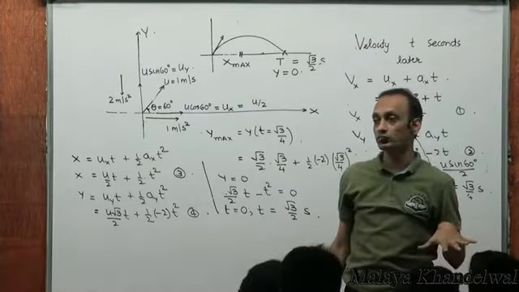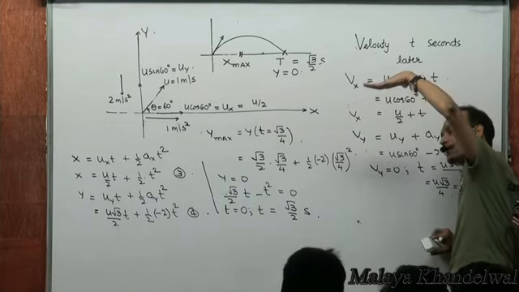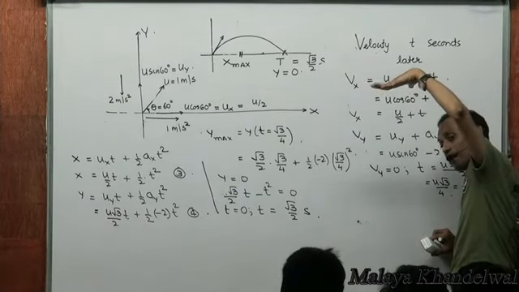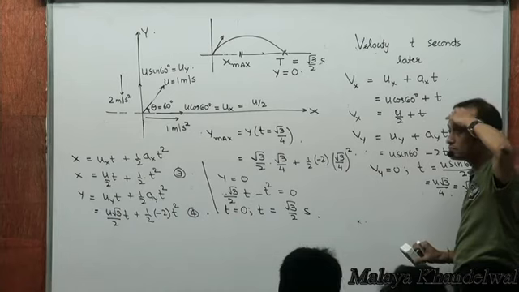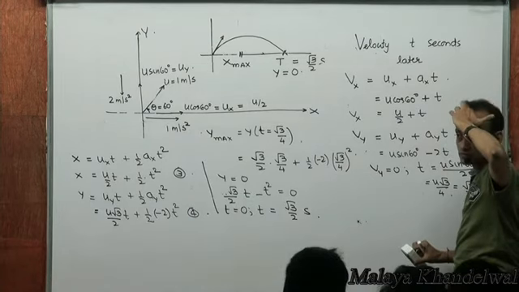Time taken to reach the maximum height is the time when Vy becomes 0. So for Vy to become 0, it does not matter what is happening horizontally. The horizontal component of velocity and acceleration will not have any bearing on the time it takes for Vy to become 0. That means the time taken to reach the maximum height, maximum value of y, will also not depend on what is happening horizontally. Yes or no? Do you all understand this fact? No issues with this, right?